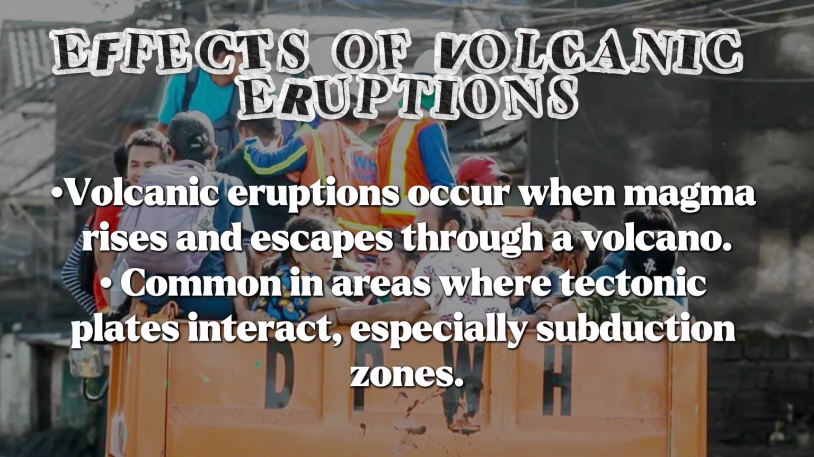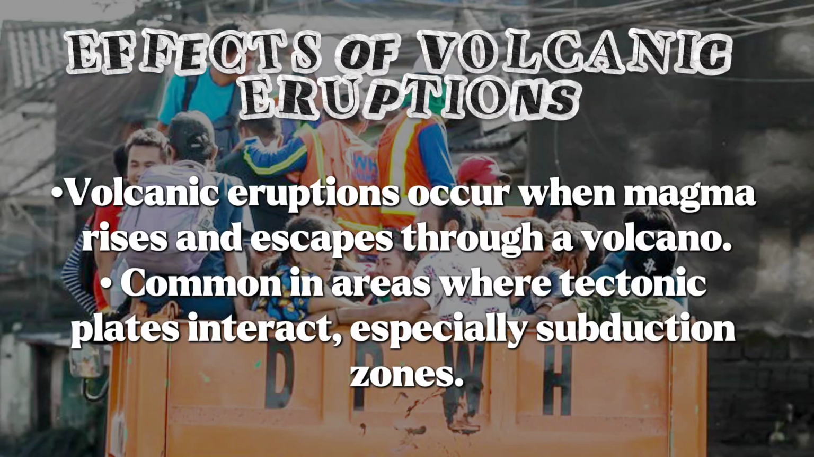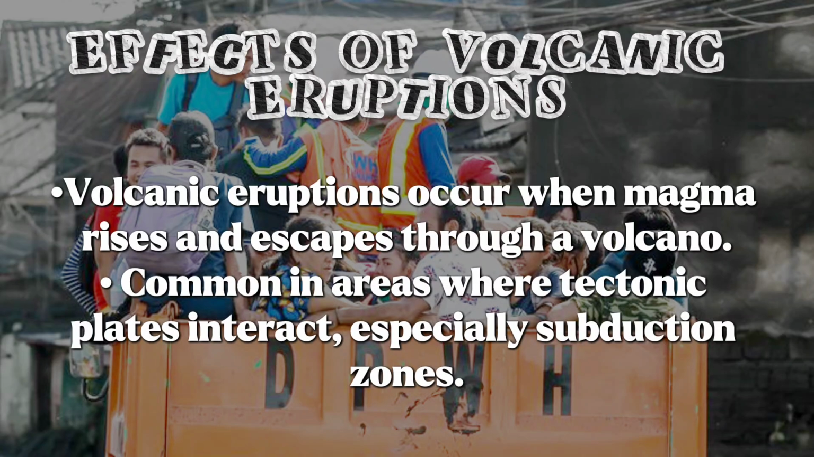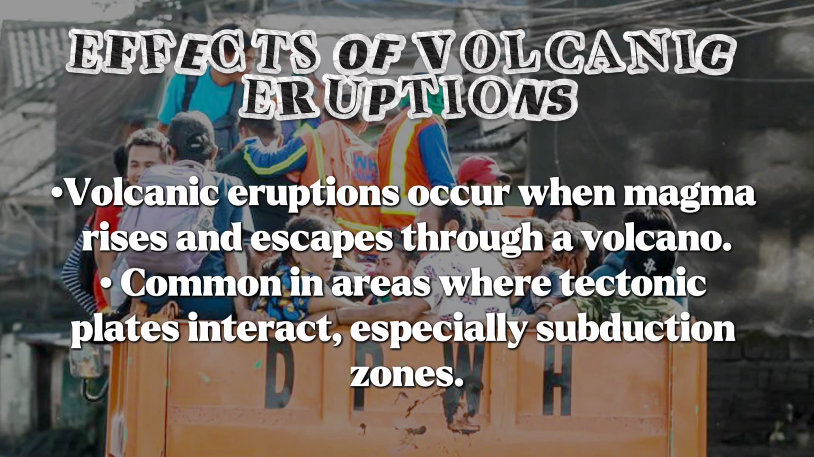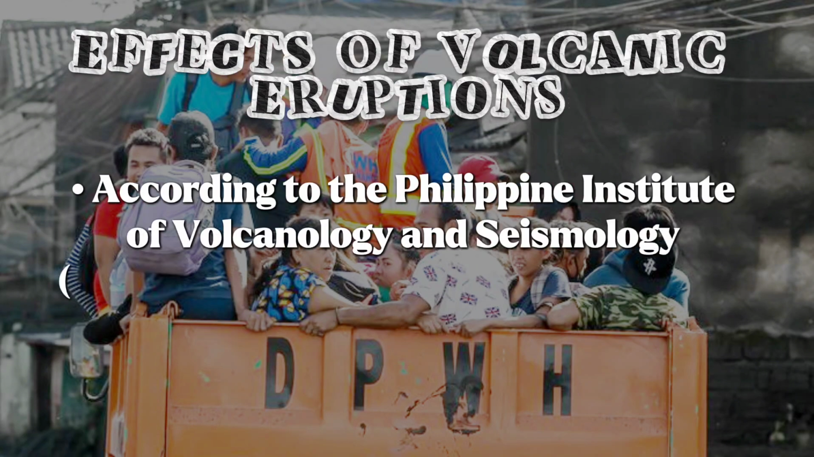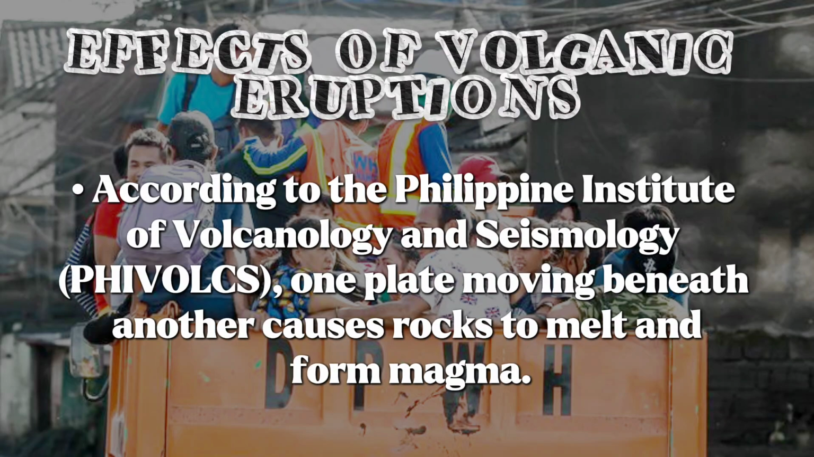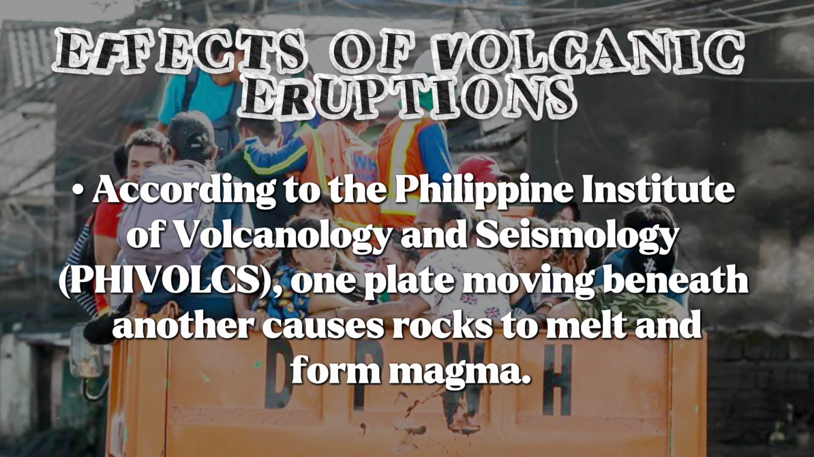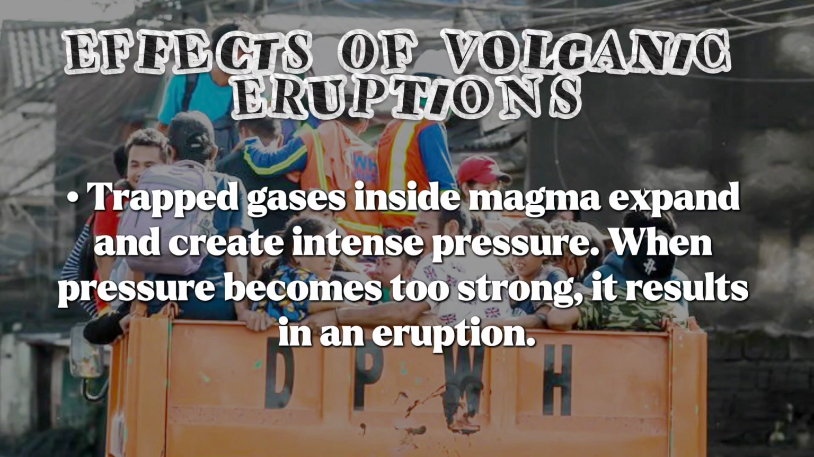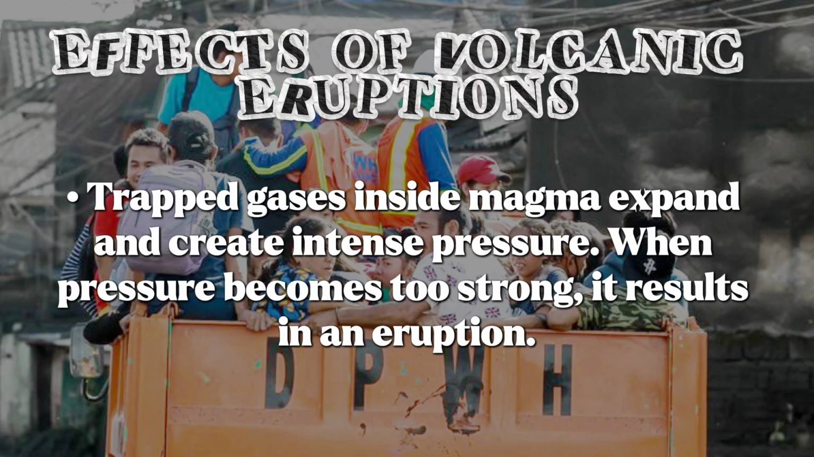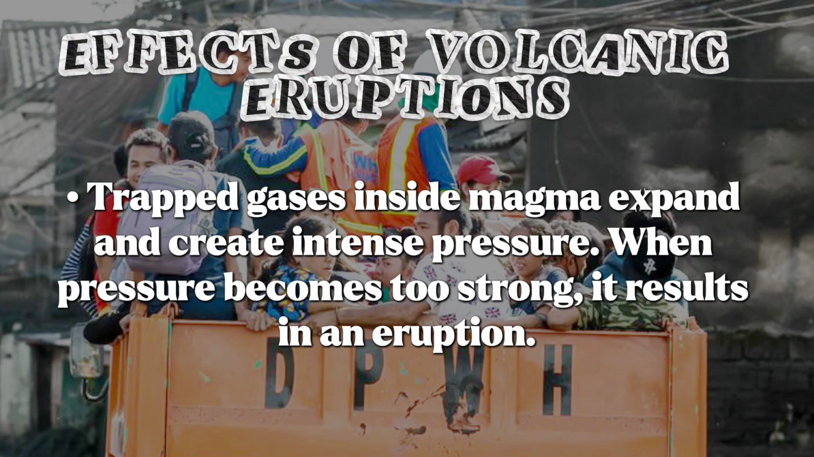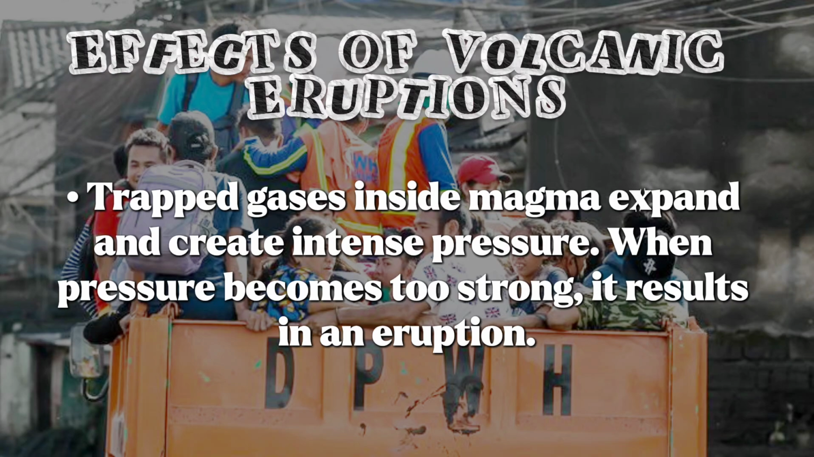Causes of volcanic eruptions. Volcanic eruptions occur when magma rises and escapes through a volcano. Common in areas where tectonic plates interact, especially subduction zones. According to physics, one plate moving beneath another causes rocks to melt and form magma. Kapag natrap yung gases inside magma, nag-expand and create intense pressure. When pressure becomes too strong, it results in an eruption.